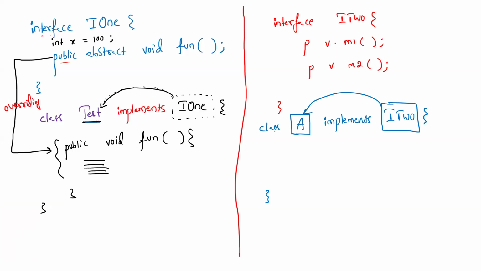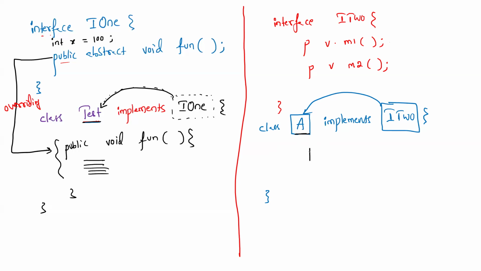Then suppose this class A doesn't want to give the body for all, it wants to give the body for only one method. Then what is the possibility? Add abstract to the class. Because A is a class, how many abstract methods does it have? Two abstract methods. If a class has at least one abstract method, then what's the rule? Declare the class as an abstract class.